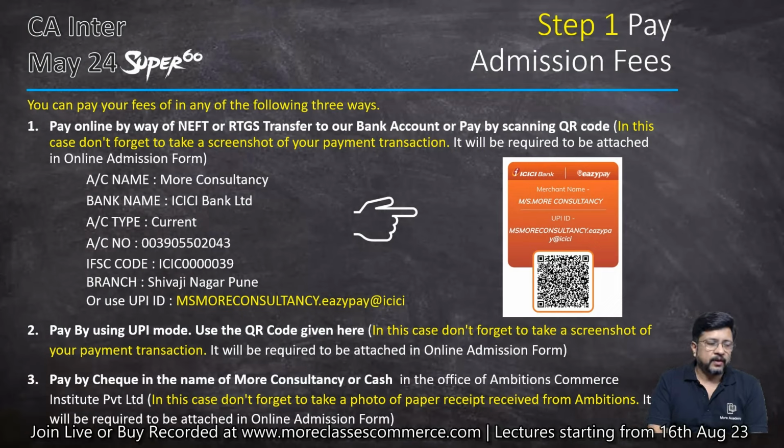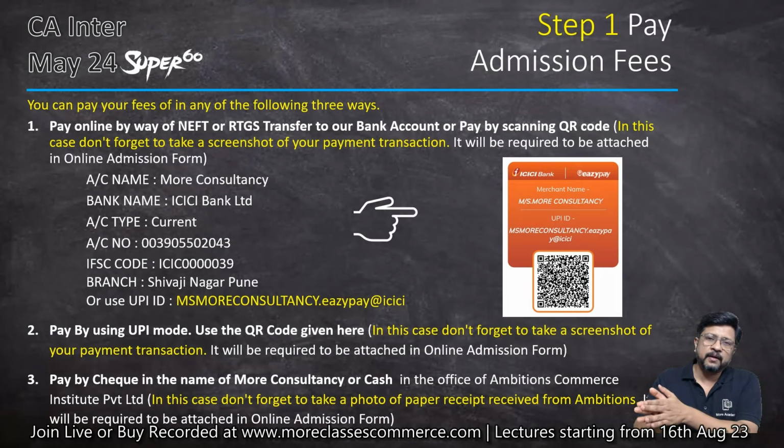Okay, then comes the next part, that is if you are making payment in cash, don't forget to take the receipt from Ambitions office, or making payment by check, don't forget to take the receipt. Whatever is the mode of payment, either by cash or by check or by online transfer, don't forget to take a screenshot of your payment.